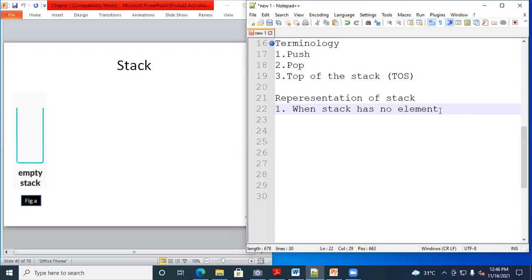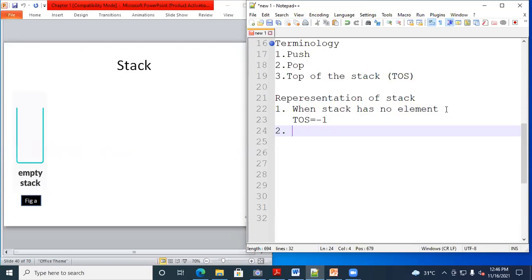When stack has no element, it will be represented like this, an empty stack. Now, at that time, what is the value of TOS? Minus 1, right? So this is the first condition.